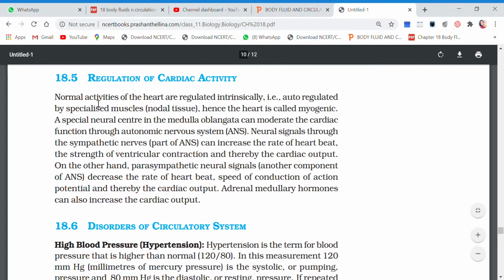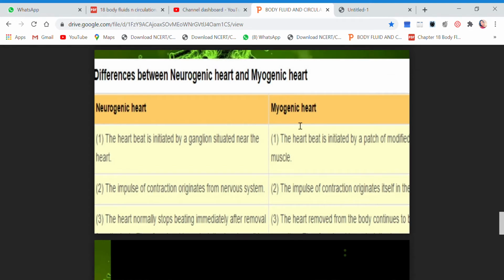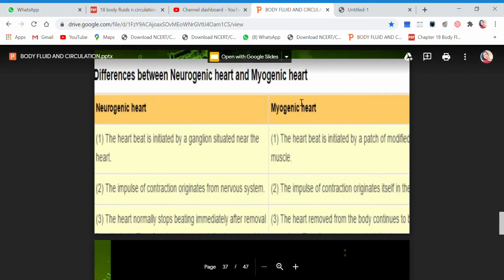So just to explain, children, let me tell you one basic difference: what do you mean by a neurogenic heart and a myogenic heart. Now children, we humans have a myogenic heart. What is the basic difference between these?